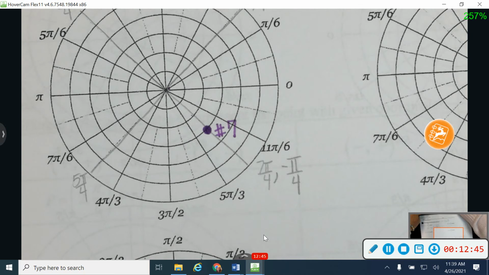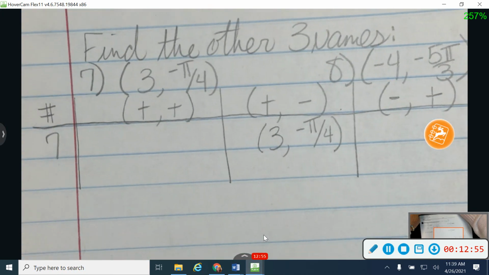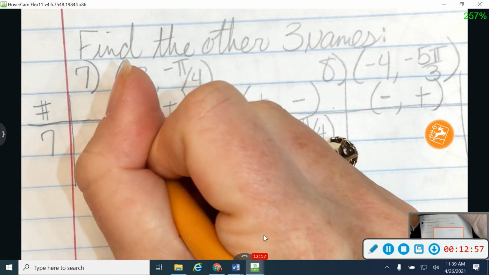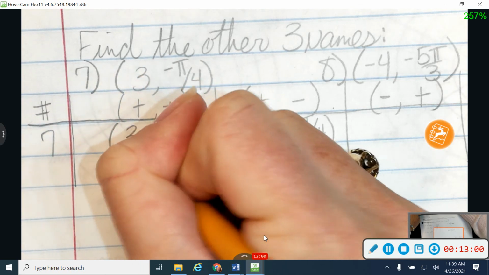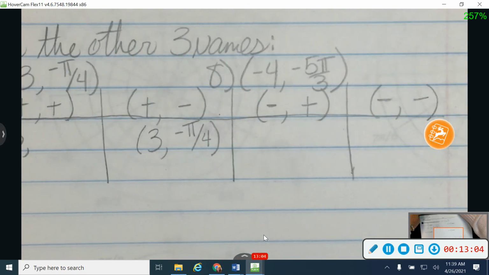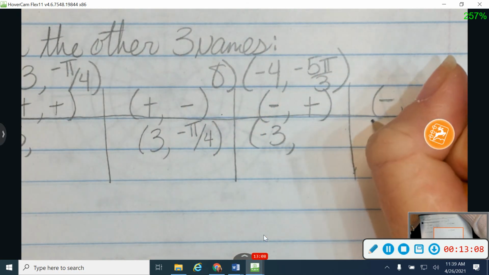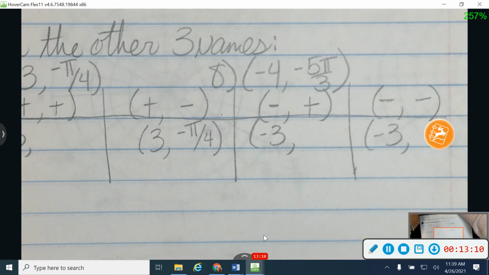Okay, so back to my table, the radius is not going to change numbers. Okay, the radius is always going to be the same number. What's going to change is the positive and negative sign. So on this one, my radius will still be 3. And on these 2 columns, my radius will become negative 3. Okay, so again, your radius is not going to change number. It only changes sign.